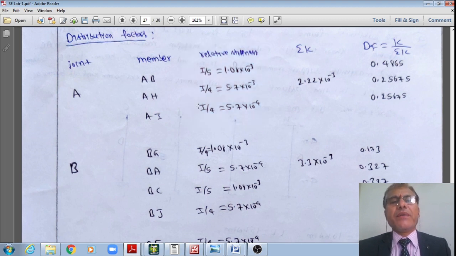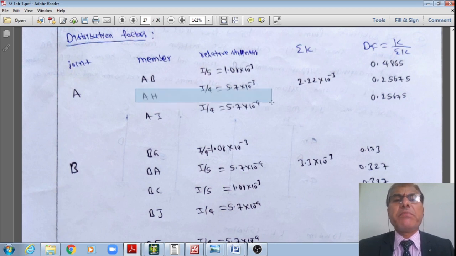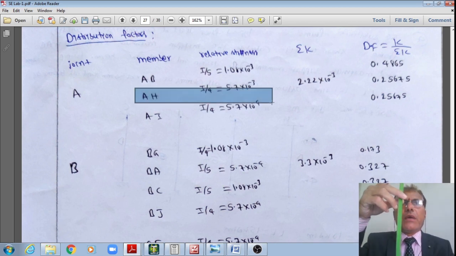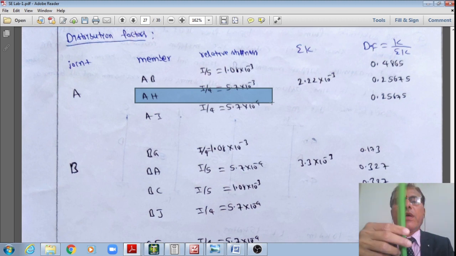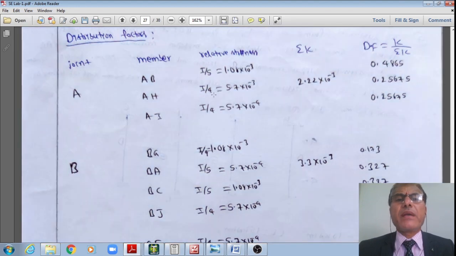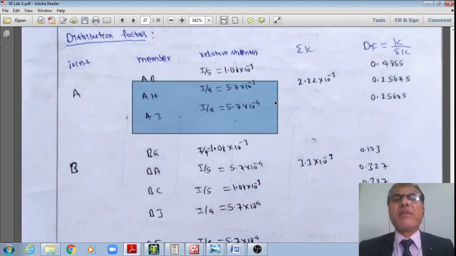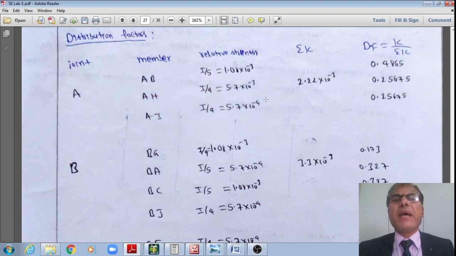Like that, for the column, IC divided by 4, because the column height from the beam to half the height of the story is 4 meter. The moment of inertia of the column is already calculated; you divide with 4. Now I'll get 5.7 × 10 to the power minus 3 for both the columns.